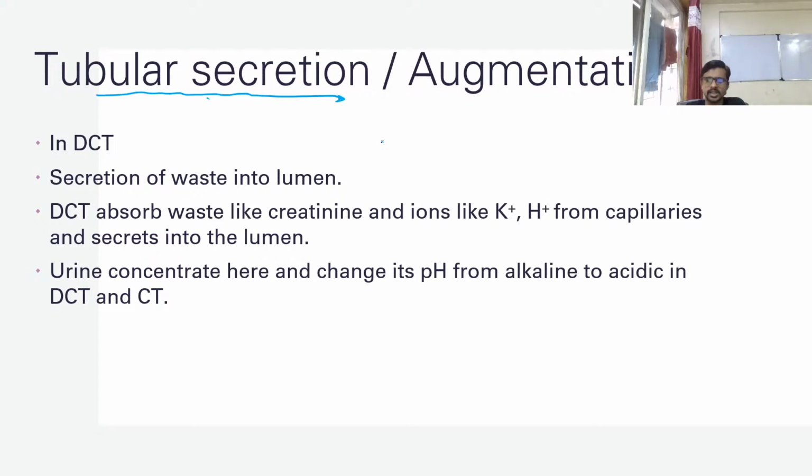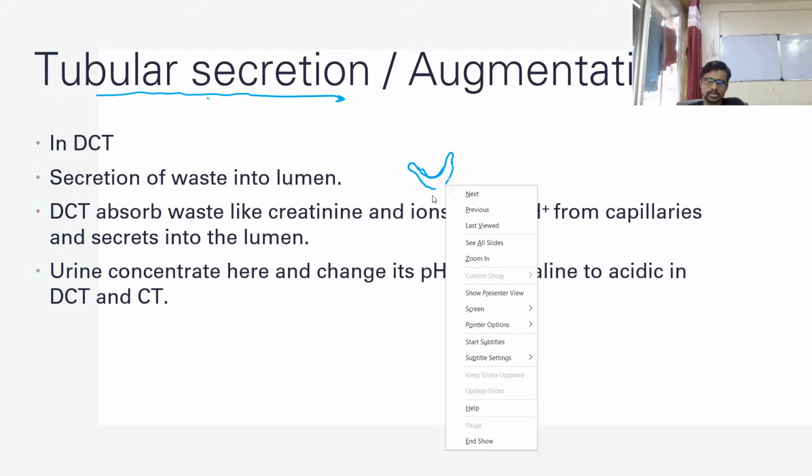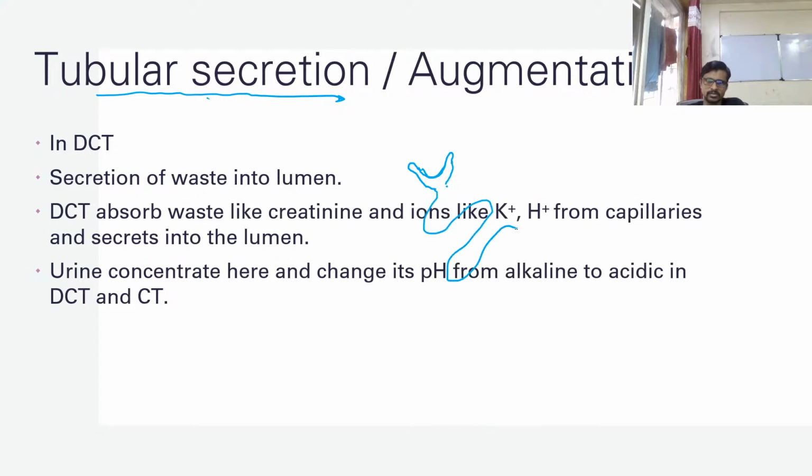Why is it necessary? Let's see. Let me draw one nephron here beautifully. The second part is more important, so I'm going to draw the second part beautifully, and the other things you can understand. Here it is not necessary to draw. So it's the loop of Henle, very thin part, and now this is the part of our interest here.